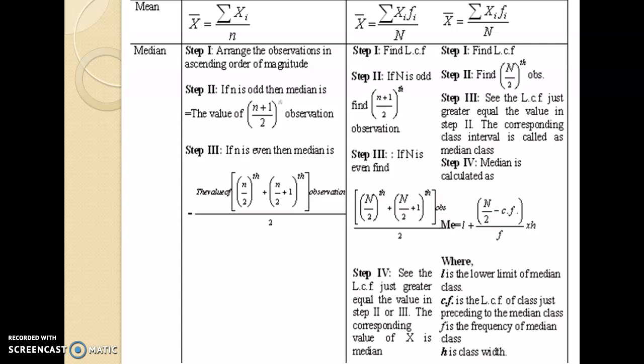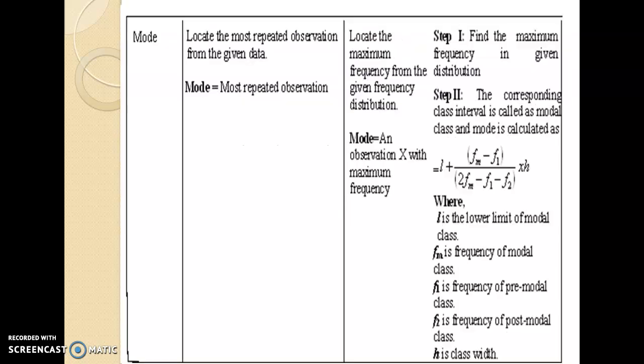In case of a continuous frequency distribution, you first find the LCF. Whether n is even or odd, you calculate the n by 2th observation in the second step. Then see the LCF just greater than or equal to this value n by 2 for the first time, and the corresponding class interval is called the median class. And the median is calculated as L plus (n by 2 minus CF) upon F into H, where L is the lower limit of the median class, CF is the LCF of the class just preceding the median class, F is the frequency of the median class and H is the class width.